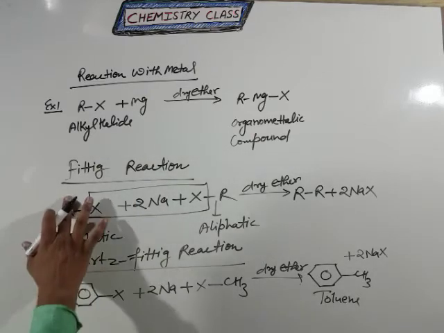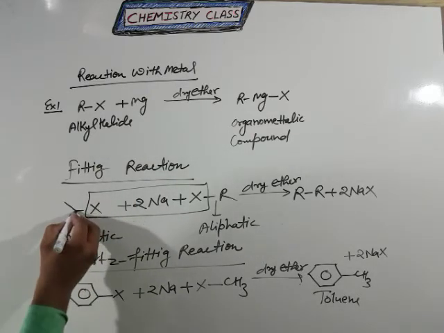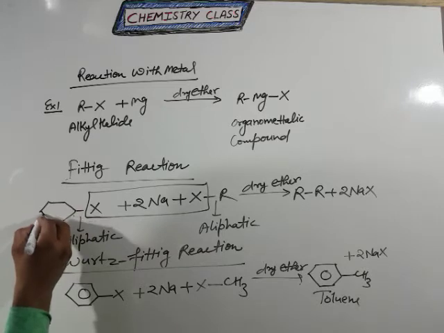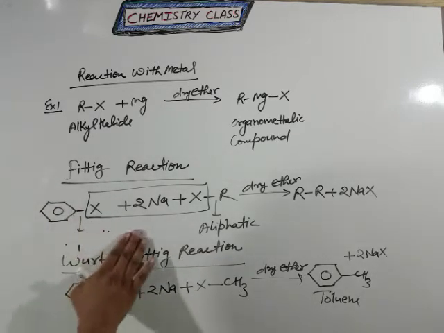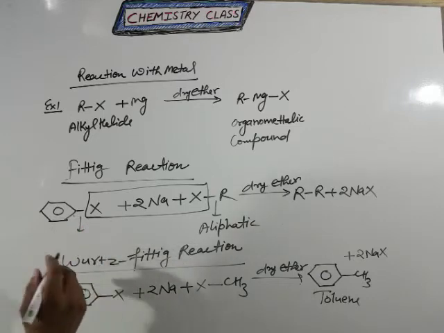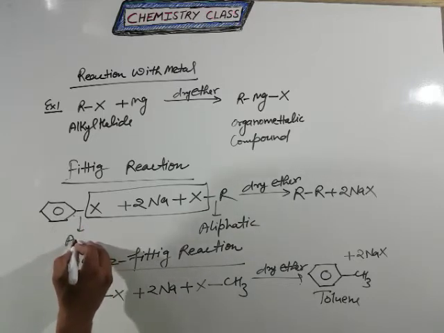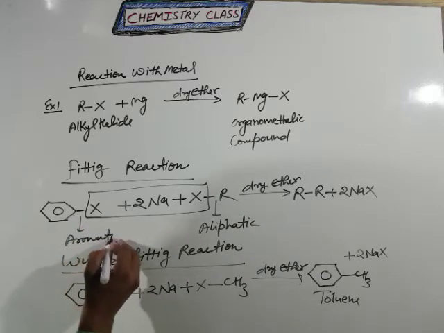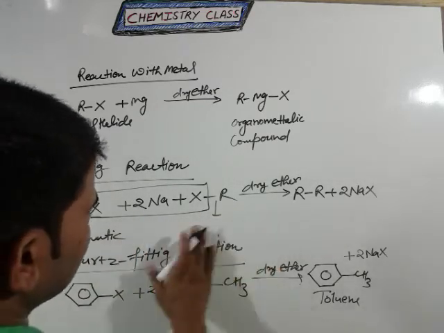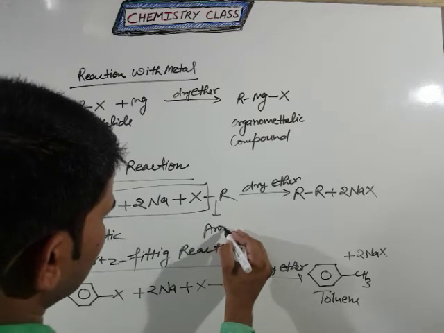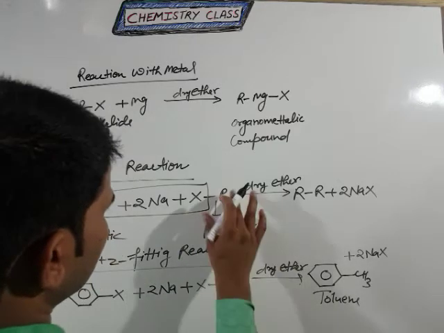Now come to the Fittig reaction. So students, for the Fittig reaction, both the halides are not aliphatic. They are aryl halides. Aryl halides means our aromatic system. Clear? And the same for the other aromatic. Aromatic means benzene ring.